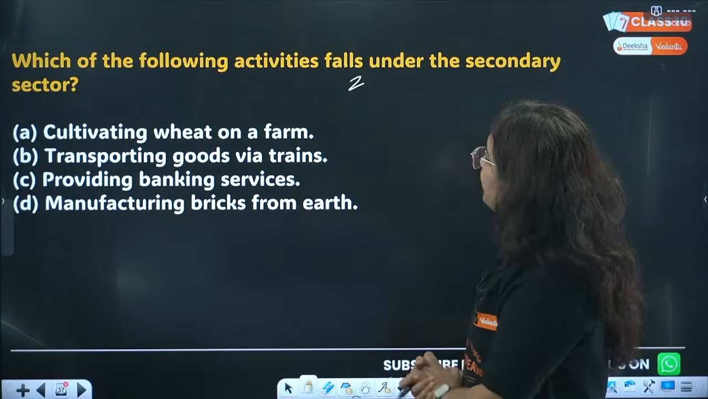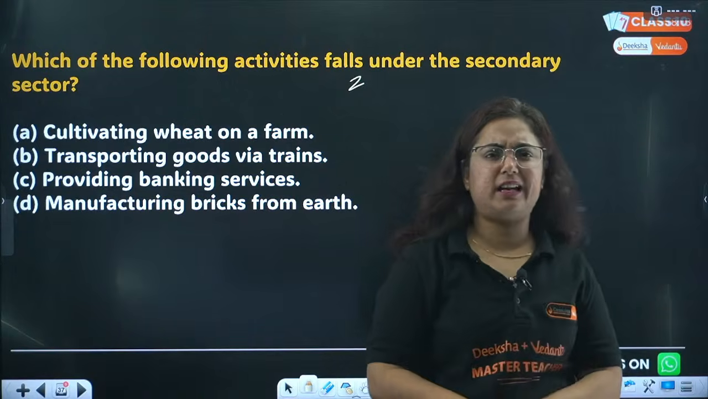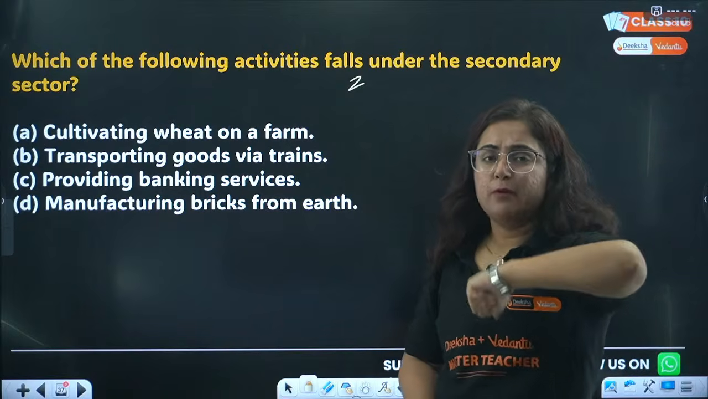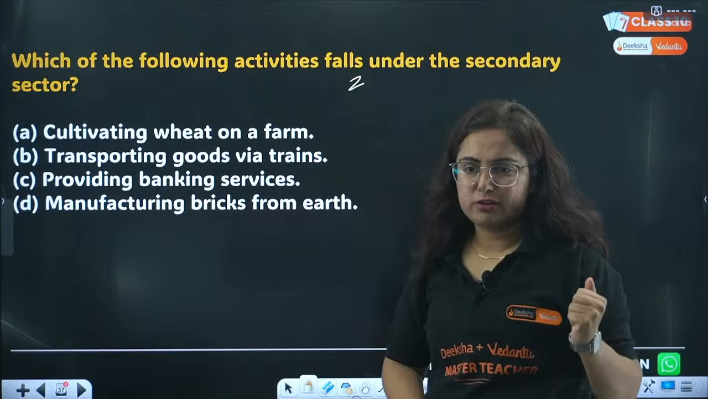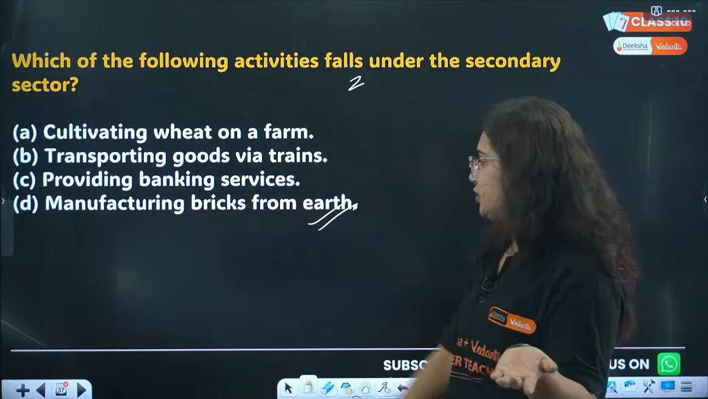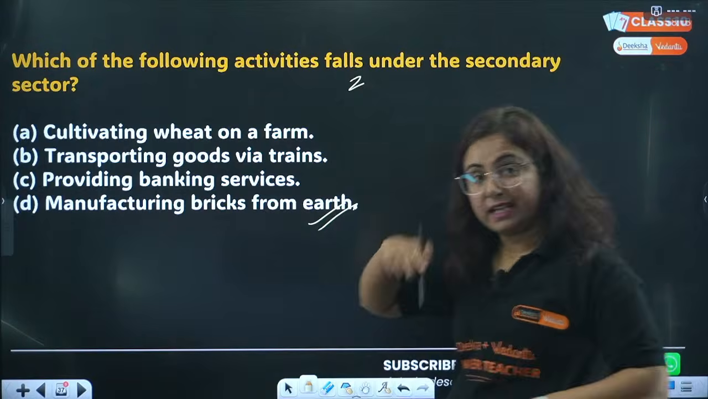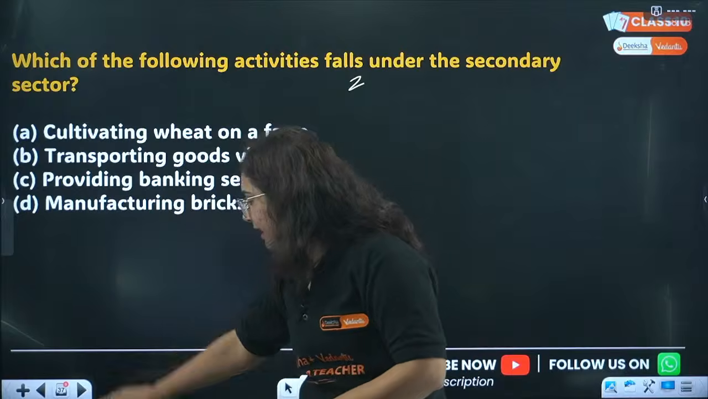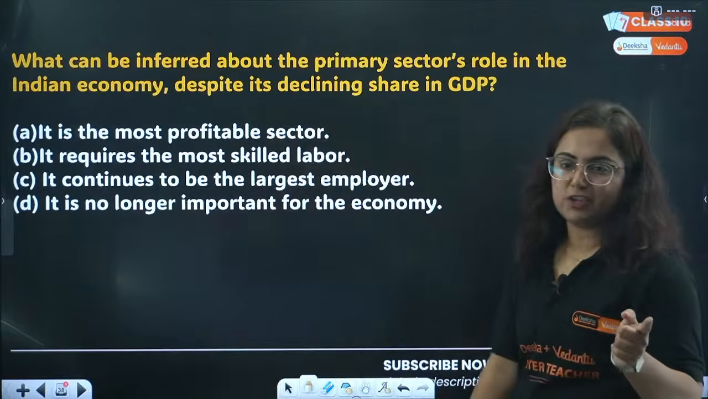So, which of the following activities falls under secondary? There are three kinds of activities: primary, secondary and tertiary. Primary is use of natural resources, secondary is manufacturing. And you guys answered manufacturing. Very good. So this is from the sector chapter. I think it will come in your PT exams, but right now I'm not talking about that chapter.